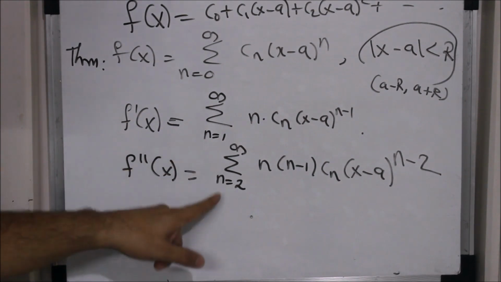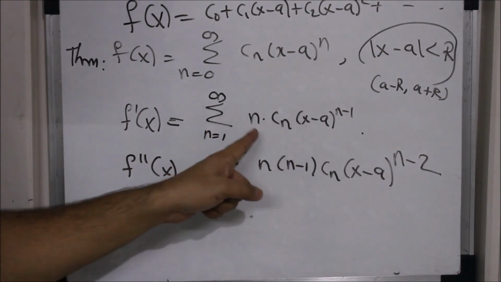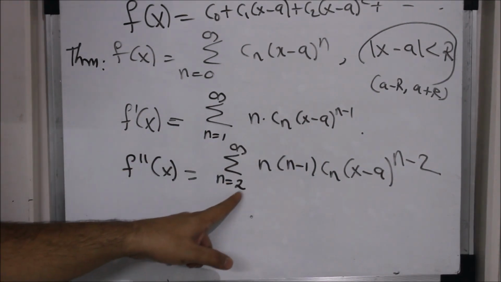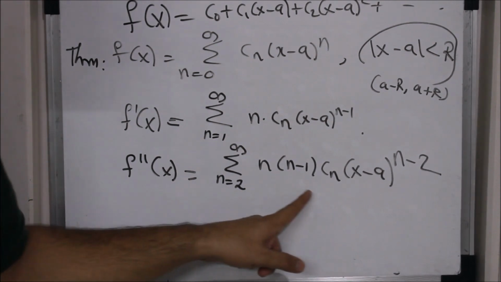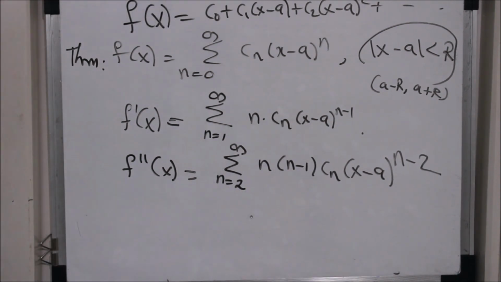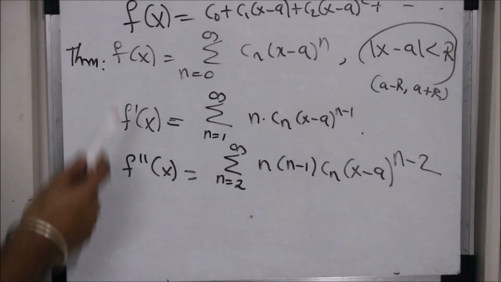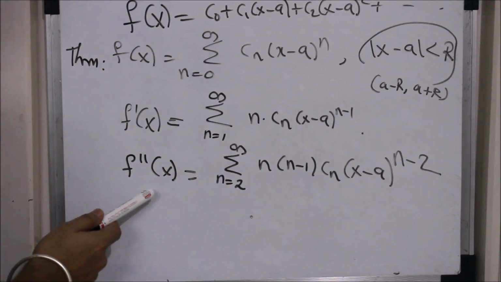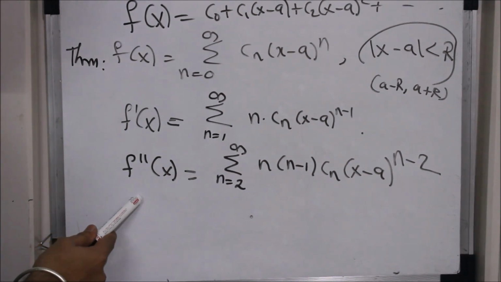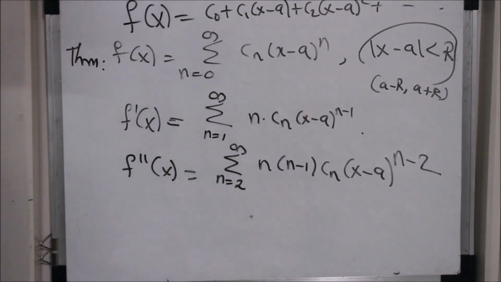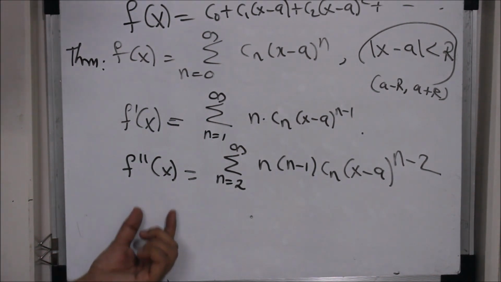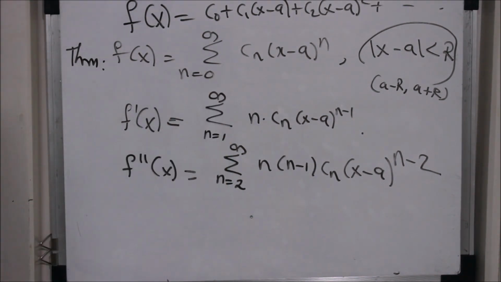Why am I taking 1 and 2? Because when n is 0, the first term is 0. Why am I not taking 0 and 1? Because when I take n equal to 0 and 1, this term is 0. So that's why I am starting from 2 onwards. That's the only reason. So if f is twice differentiable over this interval of convergence, then you can differentiate this function and it will have a power series representation, which is nothing but the double derivative of the power series. Similarly for f triple dash, the fourth derivative, fifth derivative, and so on. So that's how the derivative behaves with a power series.